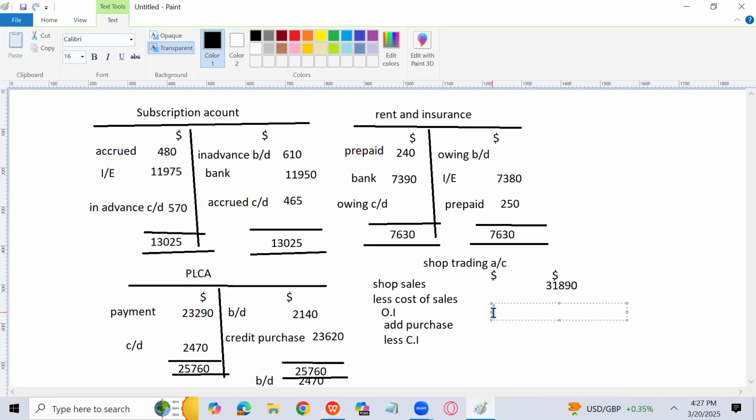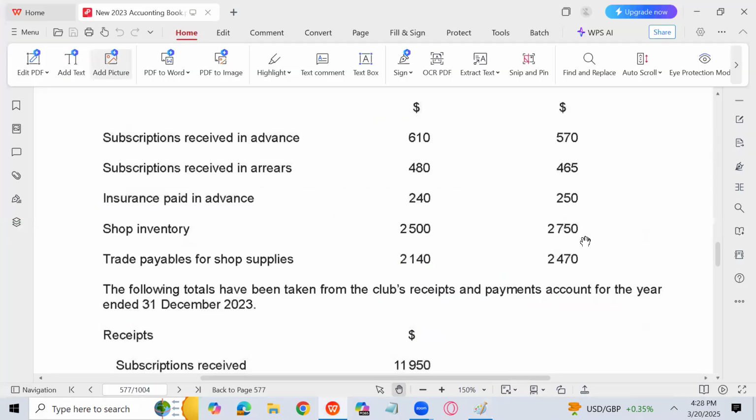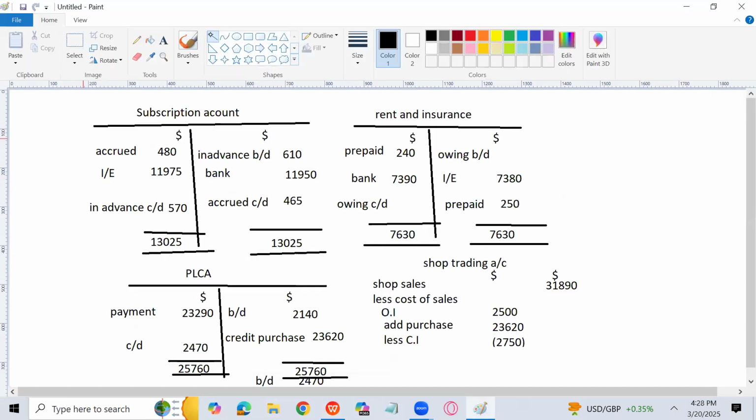So let me write here 2500. Purchases are already calculated. We have calculated credit purchases, 23620, and closing inventory is 2750. If I'm not wrong, let me check it out. 2750. Okay. So now calculate opening plus purchases minus closing. How much will it come?